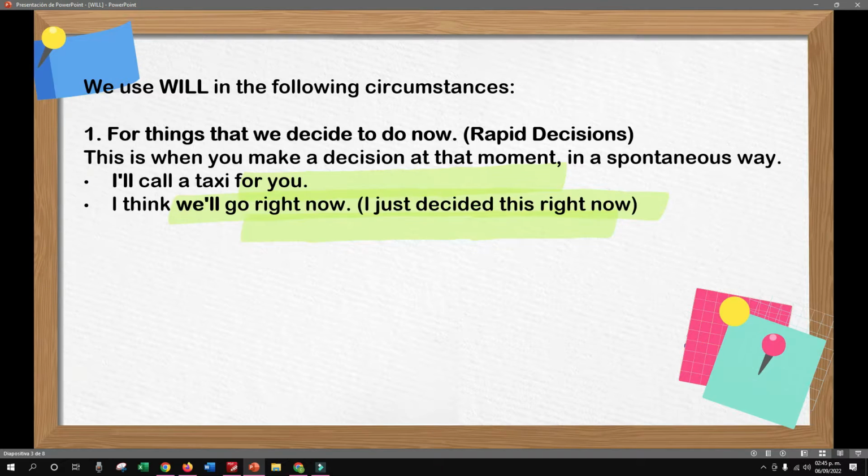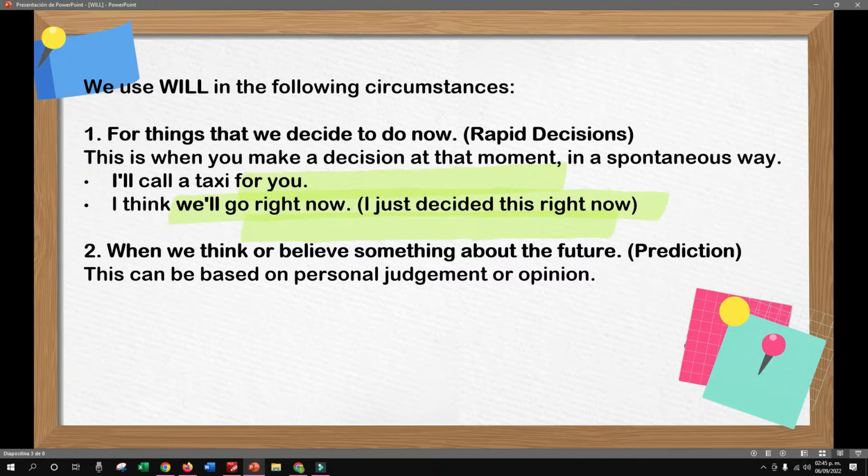Or, I think we'll go right now. I just decided this right now. You are in the park and you finished your food or something, and you say, oh, I think we'll go right now. At that moment, you decided that. So in that case, you will use will, right?